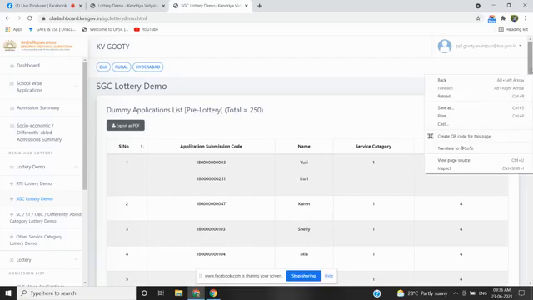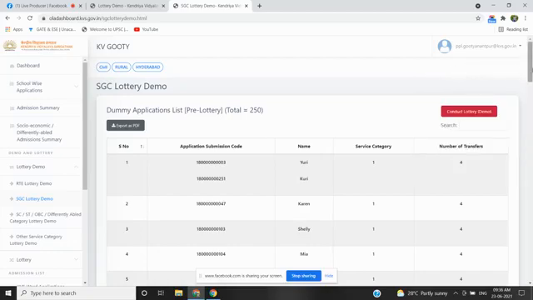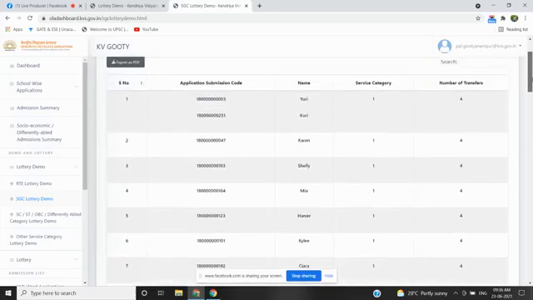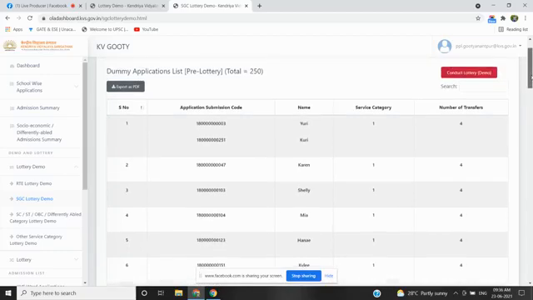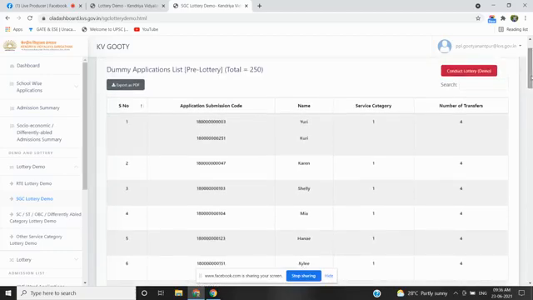See the serial number. Serial number 1, 2, 3 here, 1, 2, 3, 4, 5, 6, 7, 8, and this is the sequence before the lottery, and when I click on conduct lottery, the sequence will be shuffled.